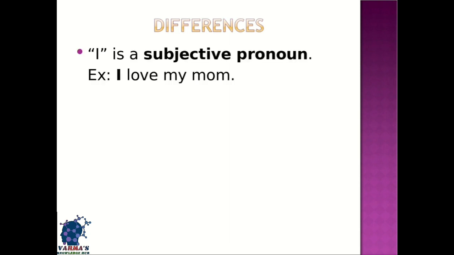Let us see the differences between I and me. I is a subjective pronoun. Subjective pronoun means I is used as a subject. For example, if we take this sentence, I love my mom. I is the subject, the doer of the action. We know subject is nothing but the doer of the action.